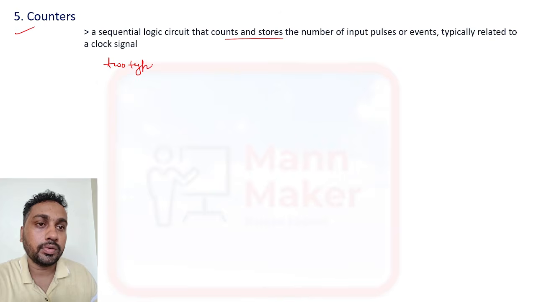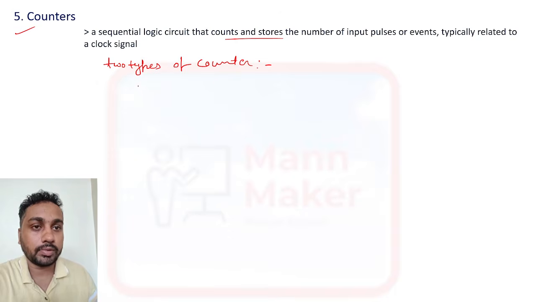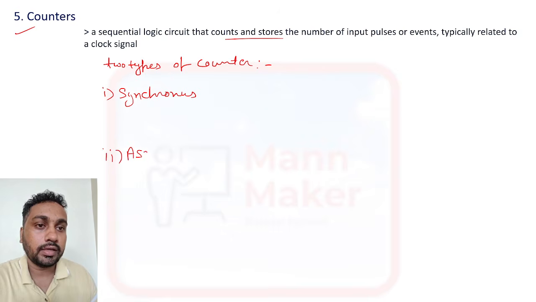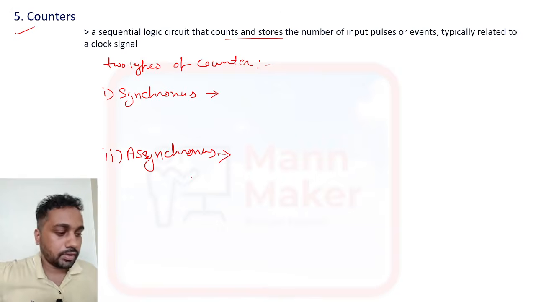Basically we have two types of counter. The first one is the synchronous counter, and the second one is the asynchronous counter. Synchronous and asynchronous counter.